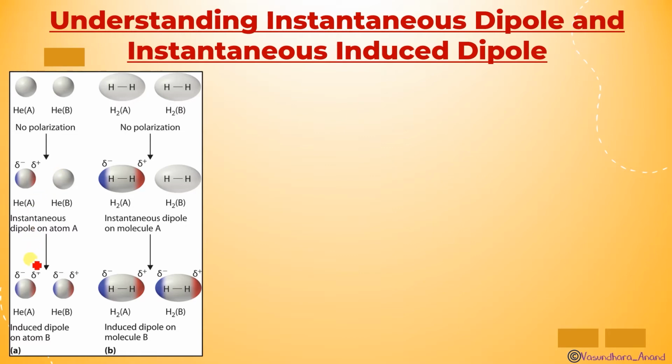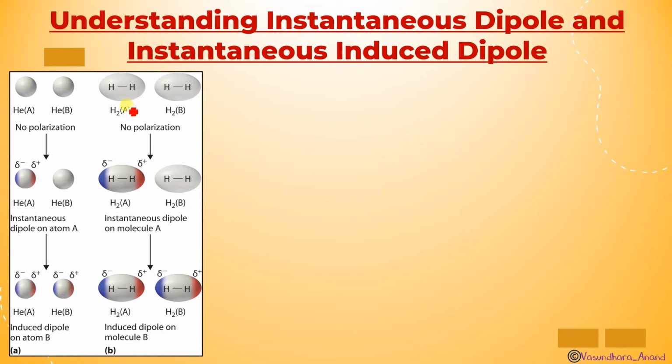But in the second instant, if you see, it is inducing the dipole over here also. That means due to this it is inducing a different dipole, like it is delta plus, so it is inducing delta minus here, and due to which one side of this atom will have the delta plus. So this is called induced dipole on an atom B. That means it was having some dipole and it induced, that is, it has given a little impact, so that is called induced dipole in atom.